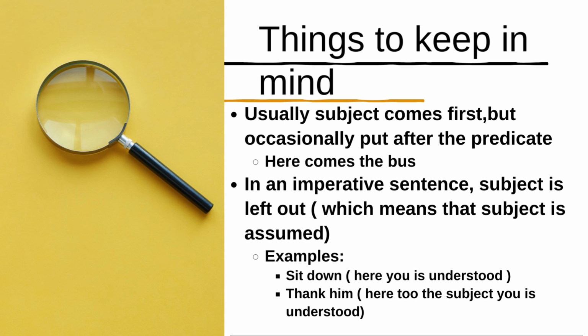Second point, in an imperative sentence, the subject is left out, which means the subject is assumed. Writing or speaking, formally or informally, sometimes we assume the subject. For example, sit down. Here, you is understood, you is assumed, you sit down. So in the sentence, you is the subject which is understood or assumed, and sit down is the predicate. While thank him, here, the subject you is understood, you thank him. You is the subject and thank him is the predicate.